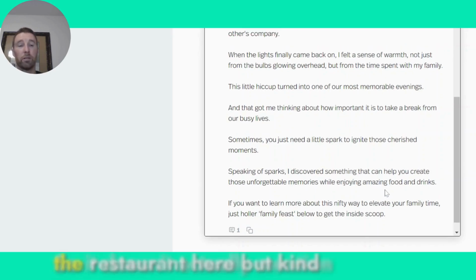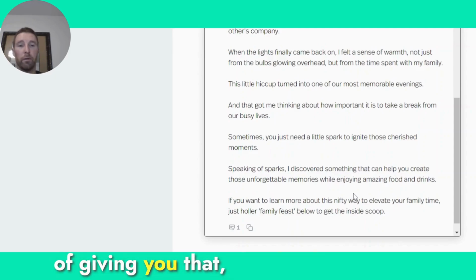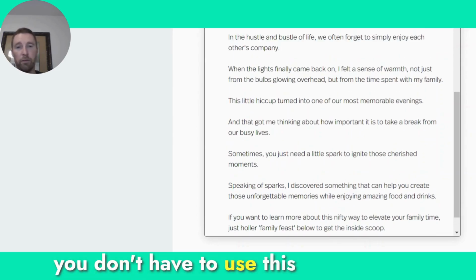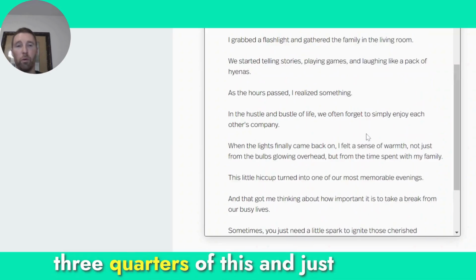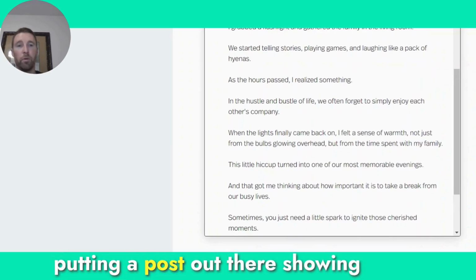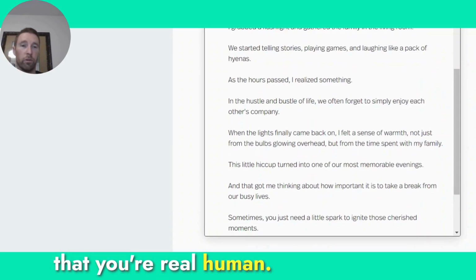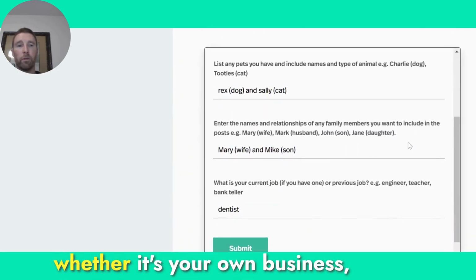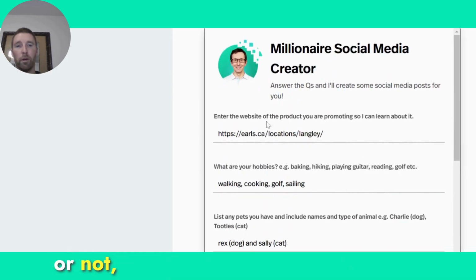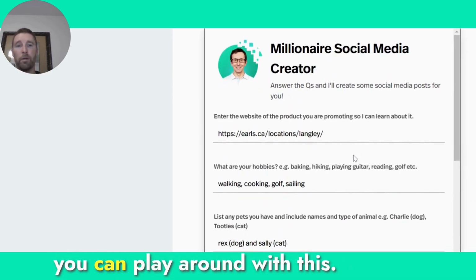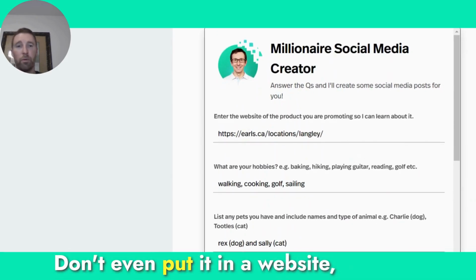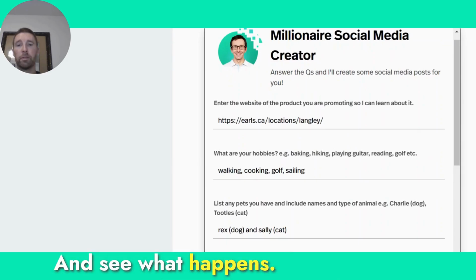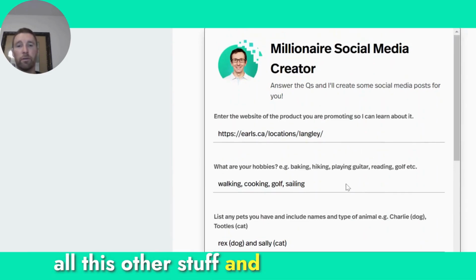All right, so it doesn't actually mention the restaurant here, but kind of gives you that if you want to learn more. So the idea is to get people to engage in your comments. Again, you don't have to use this last part. You could just use three quarters of this and put a post out there showing that you're a real human. So it's a very handy tool that you can use. And again, if you are promoting, whether it's your own business or not, you can put in the website. You can play around with this. Don't even put in a website and see what happens. And just list all this other stuff and whatnot.